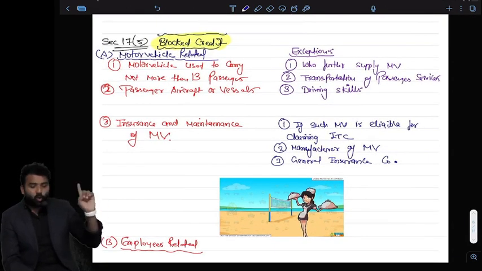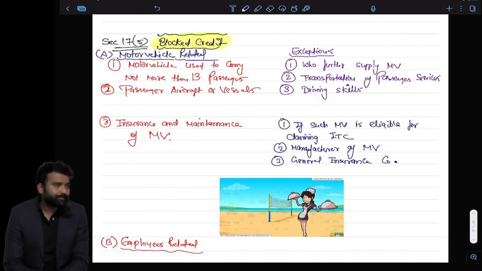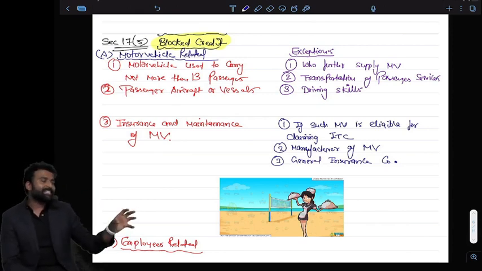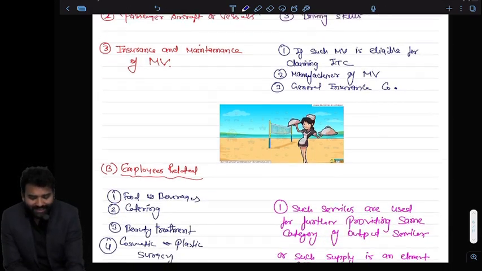Sir, those entities whose business is dependent on the passenger motor vehicle. They are dealing in passenger motor vehicles, they are doing the business of transportation of passengers, or they are teaching driving skills. In that case, they can claim the ITC of the passenger motor vehicles, and if they are claiming the ITC on the passenger motor vehicle, they can also claim the ITC on the insurance and maintenance services. So if the capital goods ITC is blocked on motor vehicles, their insurance and maintenance services are also blocked. This is about the first category, motor vehicle related services.